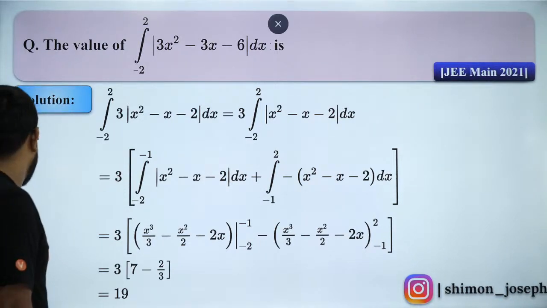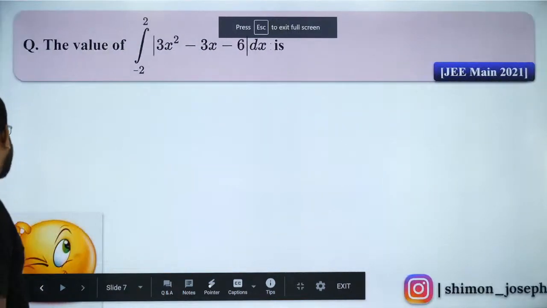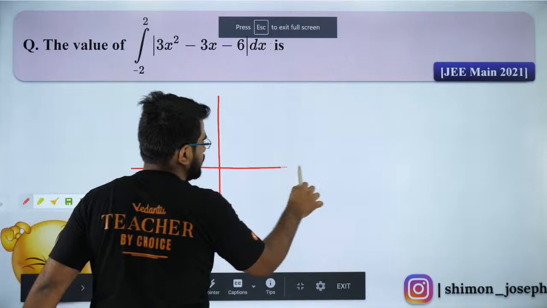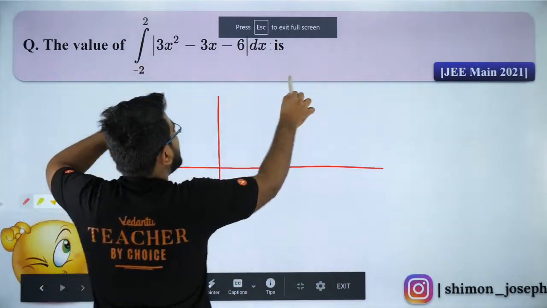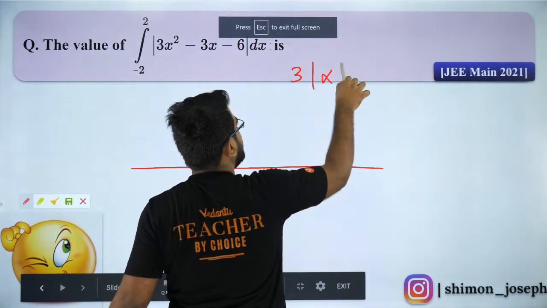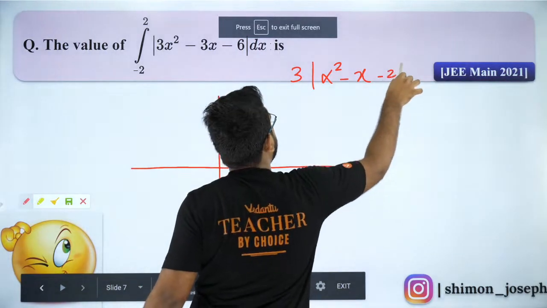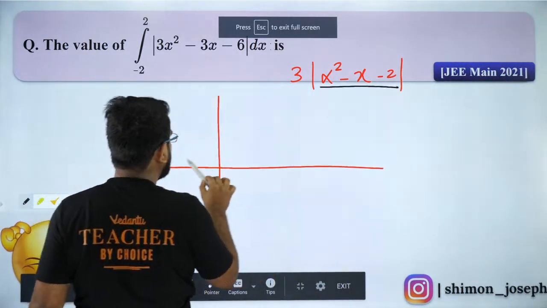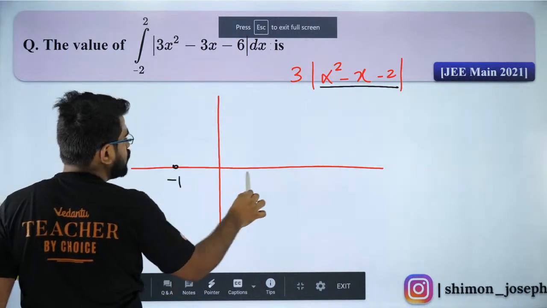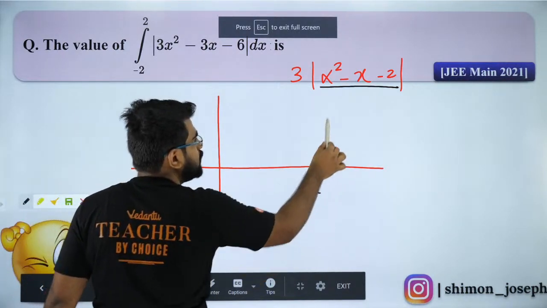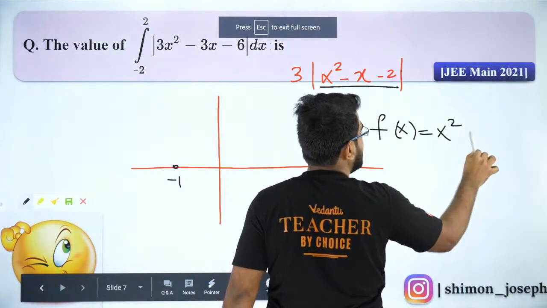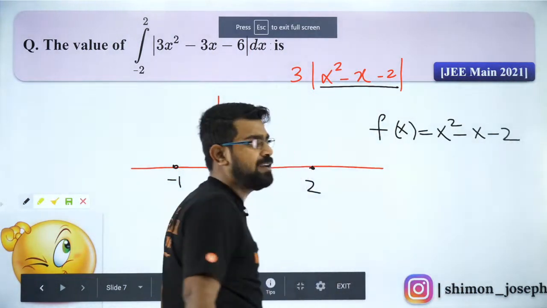Because, Jayavira Kumar, between minus 2 to minus 1, it is of one behavior. So guys, this is a quadratic graph. Now come on, you should be knowing this. A quadratic graph is very easy to draw. So this has the roots as minus 1 and plus 2. I am taking f of x as x square minus x minus 2.